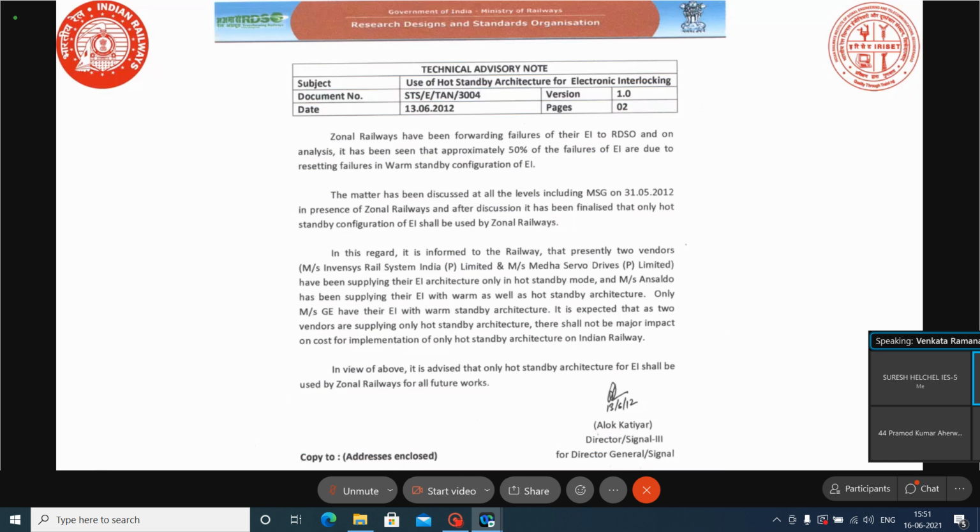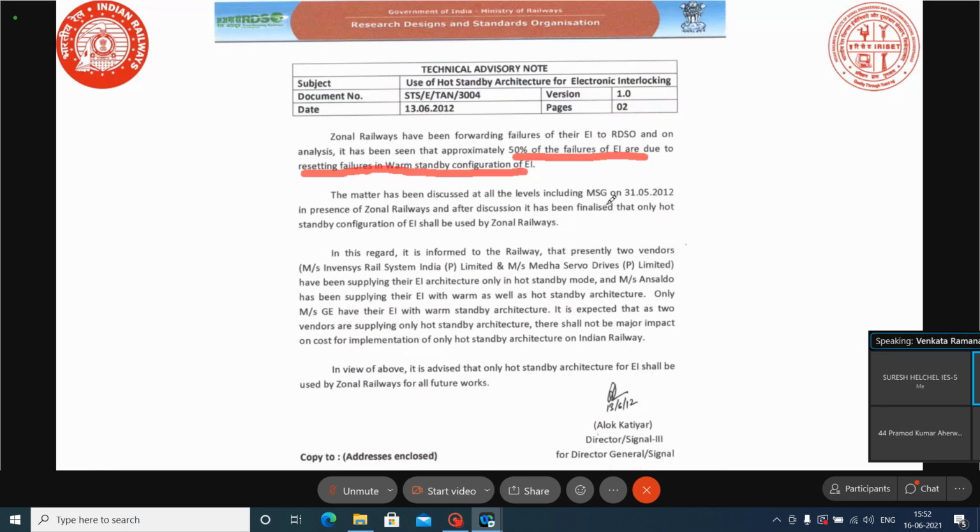In 2012, the Board studied the failures of both warm standby and hot standby systems, and found that 50% of the failures of EA are due to resetting failures in the warm standby system configuration.